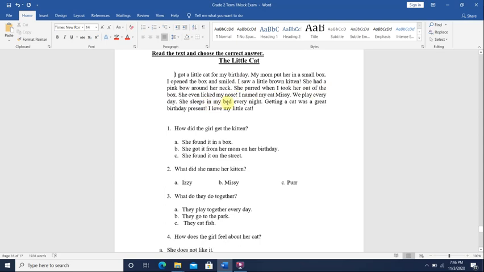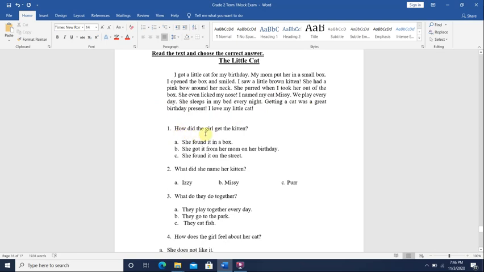She even licked my nose. I named my cat Missy. We play every day. She sleeps in my bed every night. Getting a cat was a great birthday present. I love my little cat. Okay, you read the story again, and then you start answering questions about the story.